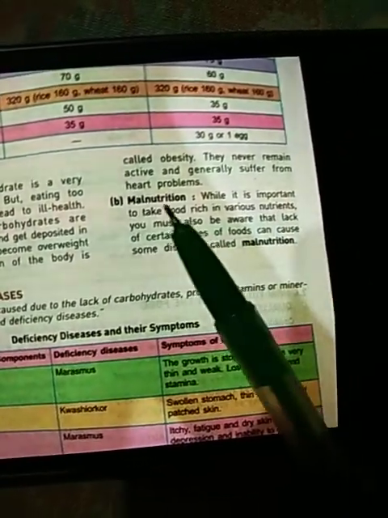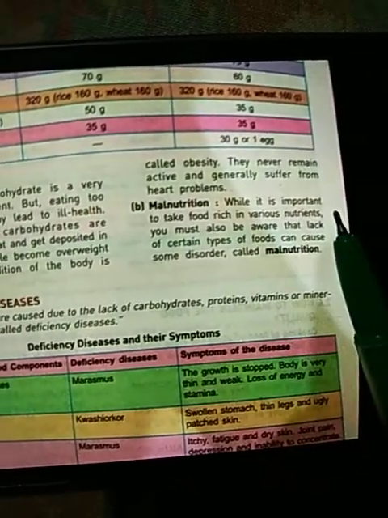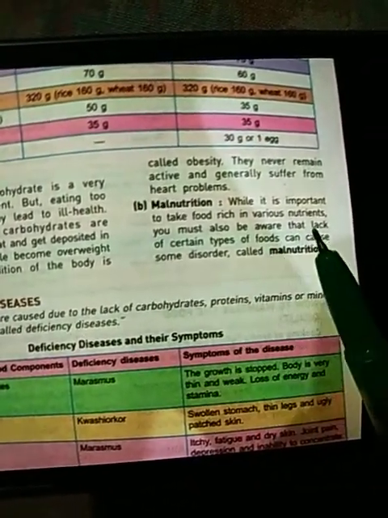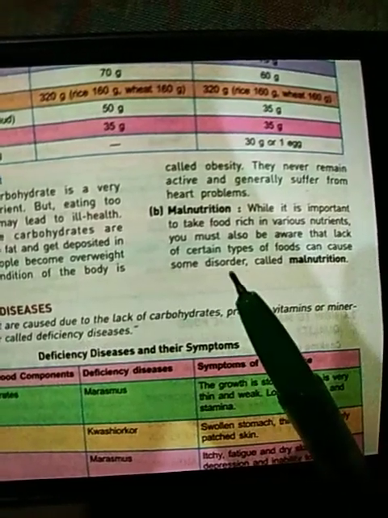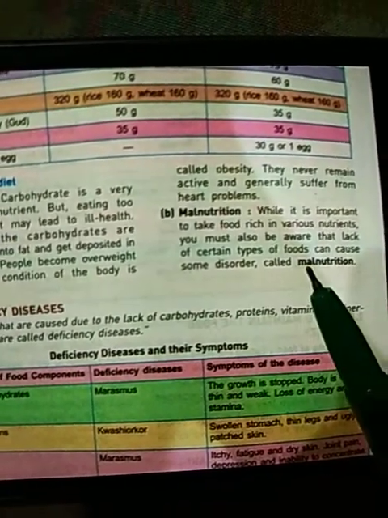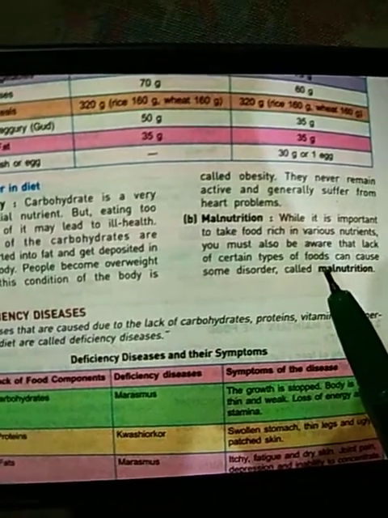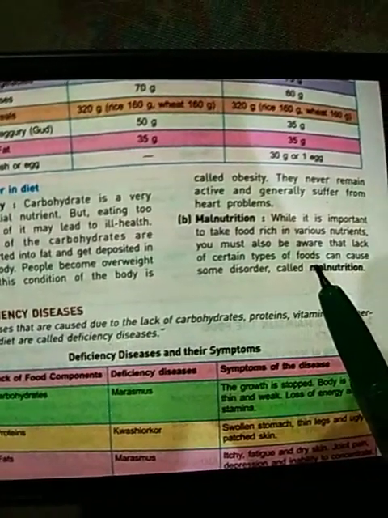While it is important to take food items rich in various nutrients, you must also be aware that lack of certain types of food can cause some disorder. This disorder is called malnutrition, meaning the disease caused due to lack of a particular nutrient in our diet.